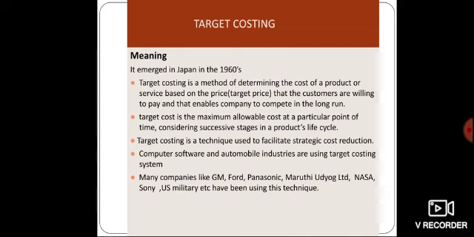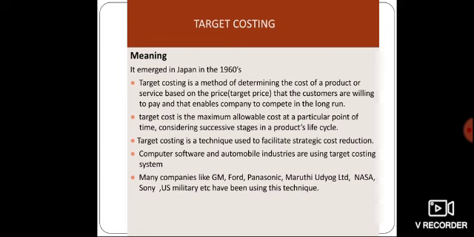Target costing. From this word itself we can understand that the focus is given on the cost. Target costing is a method of determining the cost of a product or service based on the target price. It is a process of determining the cost of a product based on the market price.